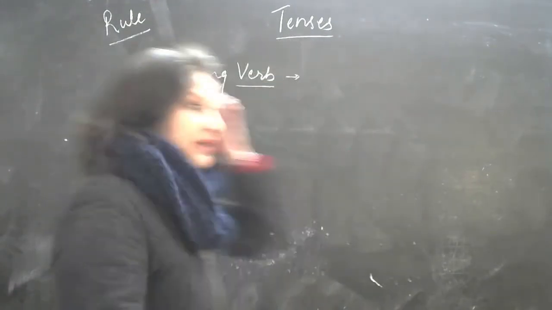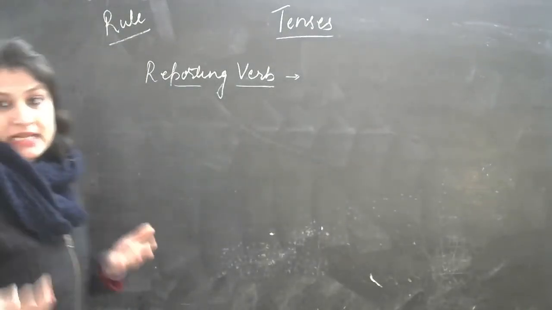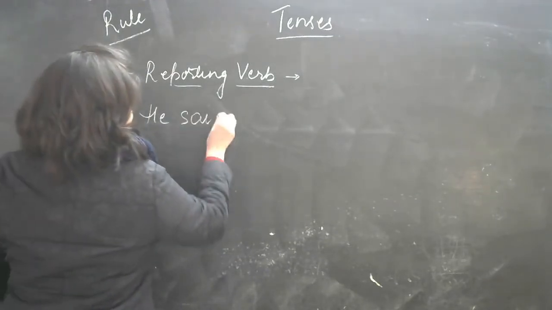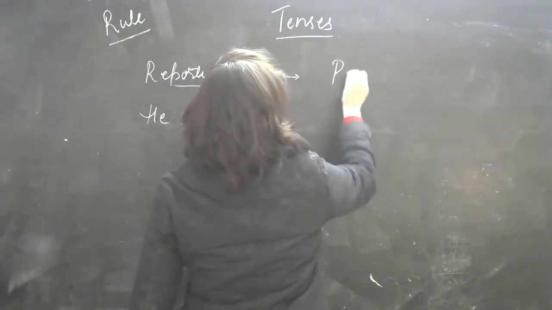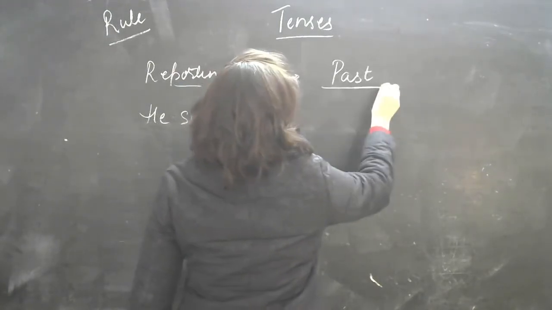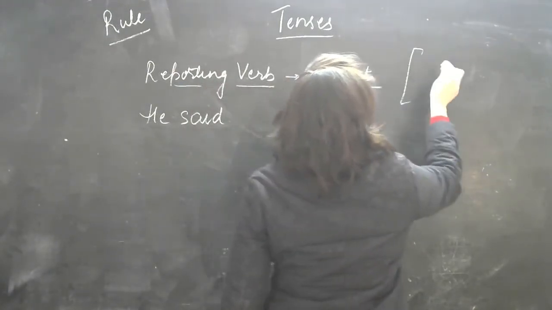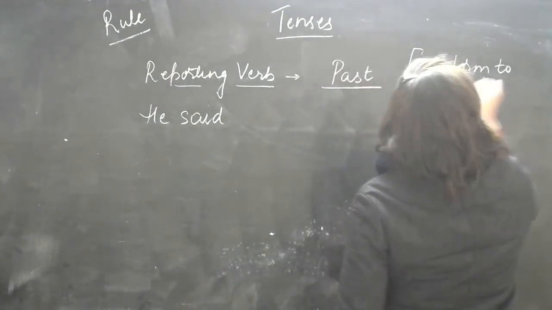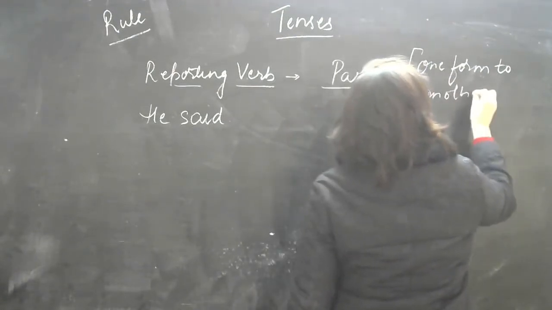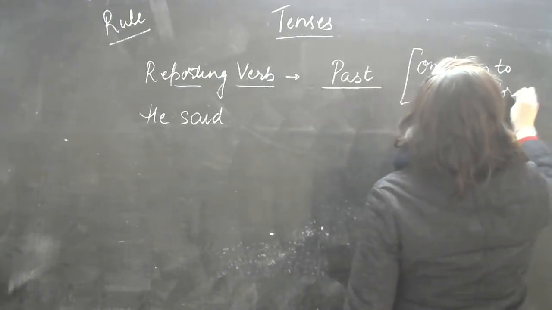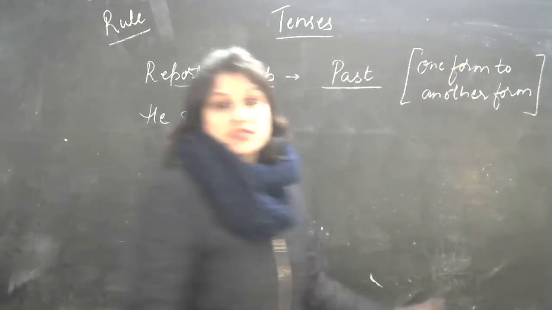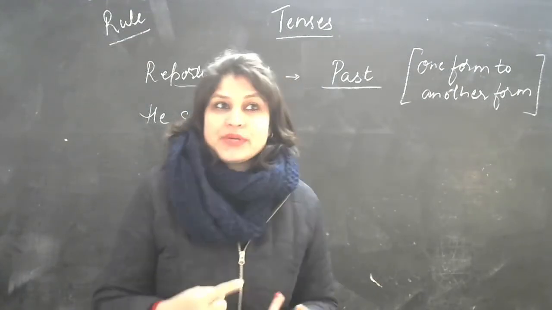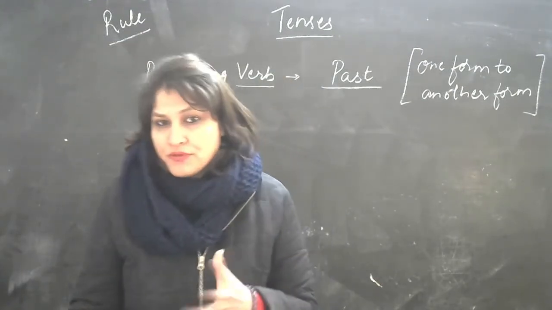You have to keep that in mind. For example, I'll take one sentence here. It says, he said. Reporting verb is in the past. So there is a whole chain, from one form to another form. Forms, you understand, we're talking about simple, continuous, or perfect, perfect continuous. These are the forms of tenses.